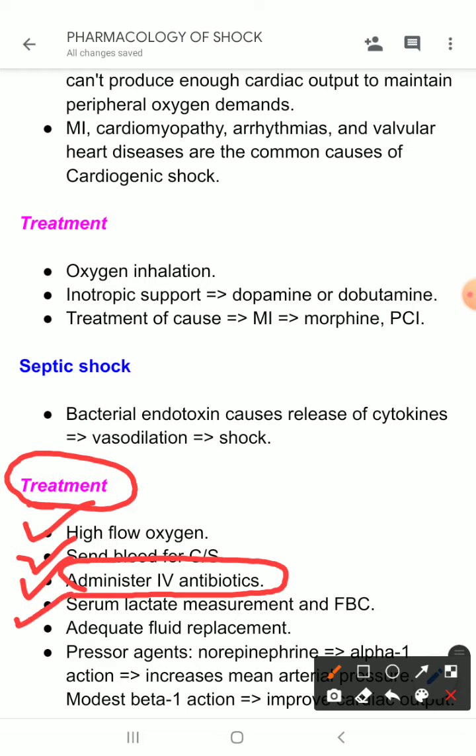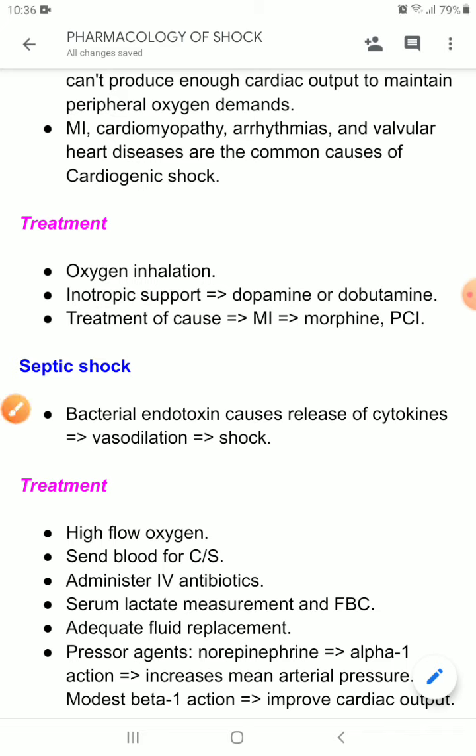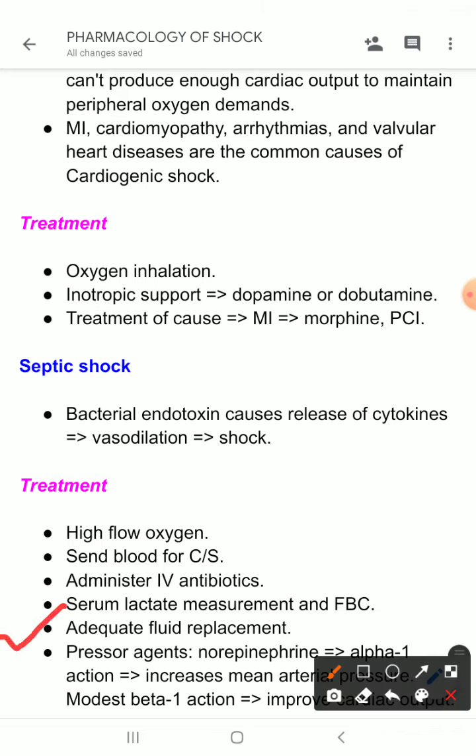So serum lactate measurement and full blood count. Okay, serum lactate measurement has a very important role in observing the prognosis. Then adequate fluid replacement will be necessary. If there is volume depletion, then we have to replace the fluid. And then pressor agents, vasopressor agents, that means the agents that can constrict the blood vessels, right?